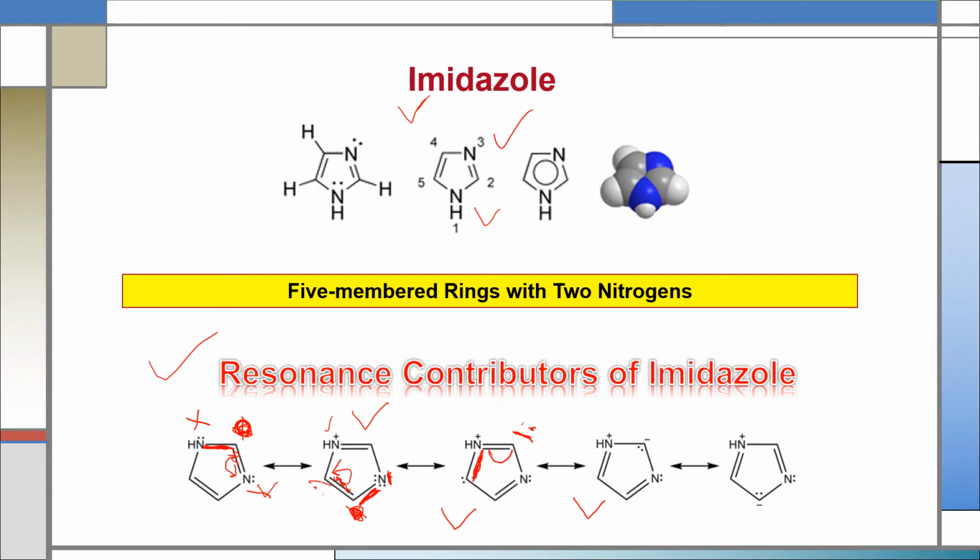After that, when this negative carbon tries to share its excess electron with this nitrogen, at that time the pi electron will shift to this carbon, that is this carbon will become negative and nitrogen will become positive. Then this negative carbon can share its excess electron with this positive nitrogen. So after that the structure will be like this. These are the resonance contributors of imidazole.